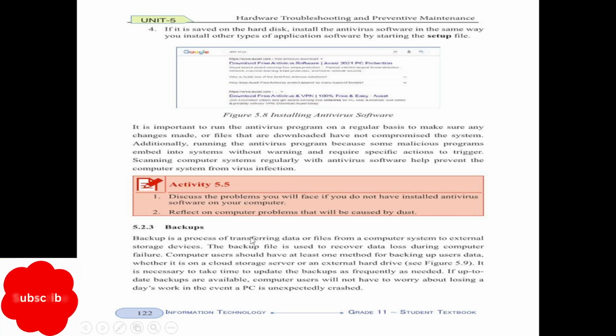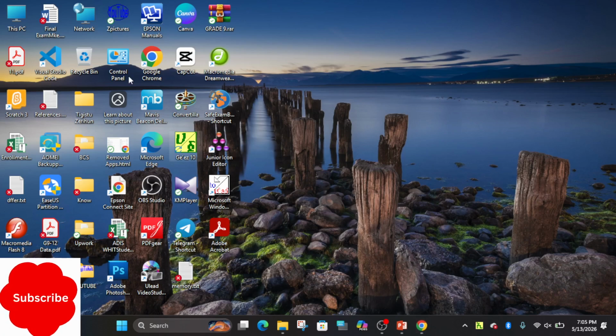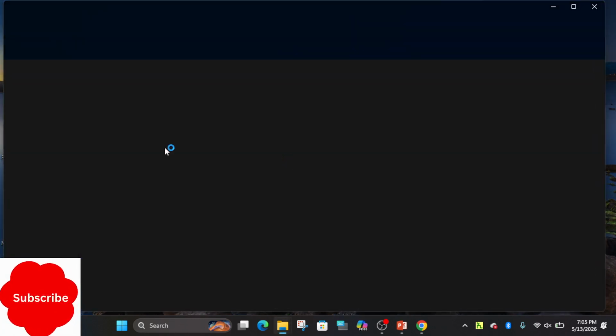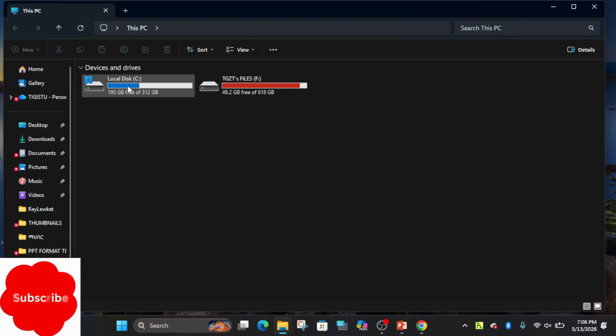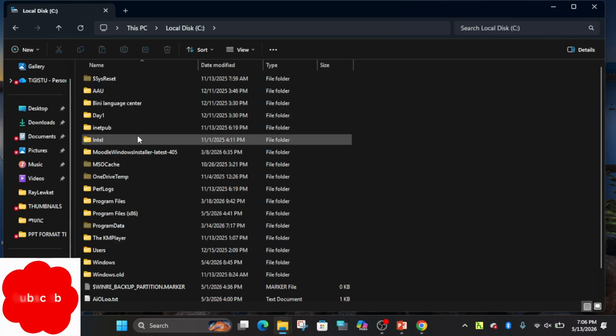We have personal files inside a computer system. When we use a computer, we create files inside it. But in case the system stops, we lose the files under the C drive. The C drive includes the files located on the desktop, which are also stored under C. Therefore, we can make a backup of the files under this drive.